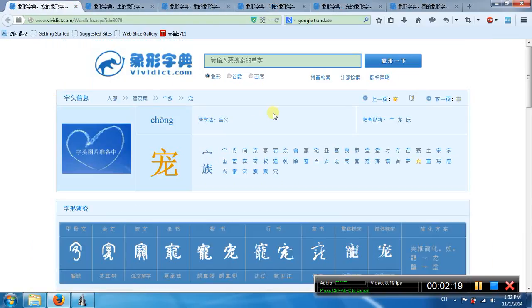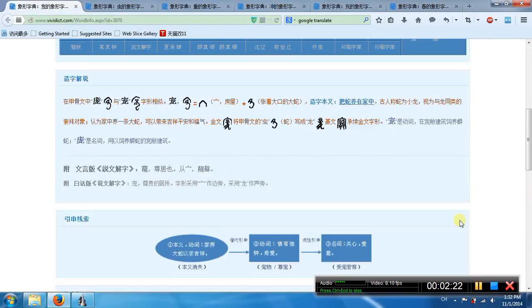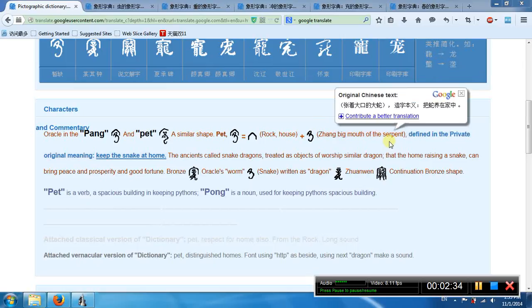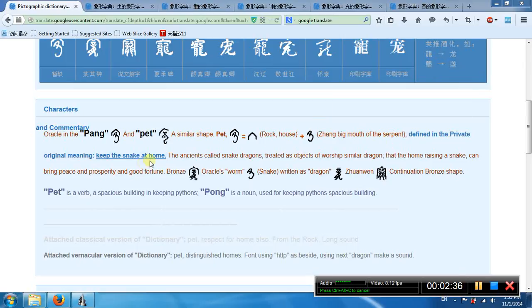This means chong. Chong means pet. The top is like a horse. The bottom is like a snake. Keep the snake at home. So snake is similar to the dragon, so it can bring peace and prosperity, good fortune.